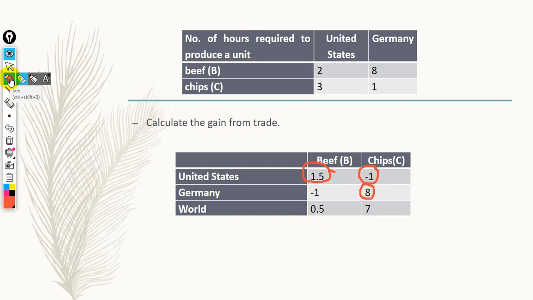Now we would like to calculate the total world gain from specialization. So we have to add the column. Total world gain from beef. It's 1.5 minus 1, so world gain is 0.5. Total world gain of chips. It's negative 1 plus 8, so world production is going to increase by 7. From this we can conclude that due to specialization, world production of beef is going to increase by 0.5, while world production of chips is going to increase by 7.